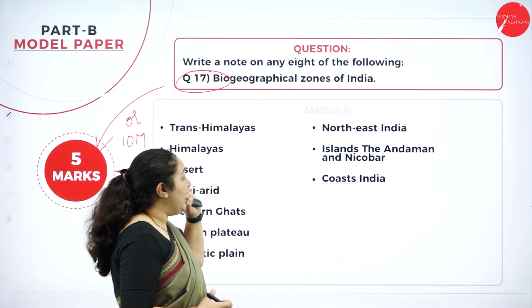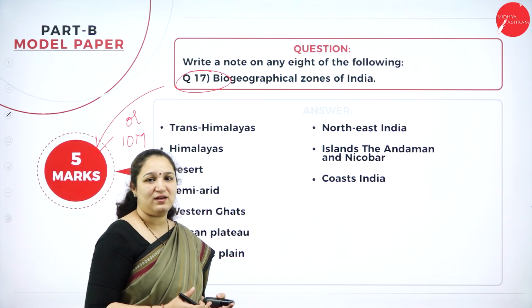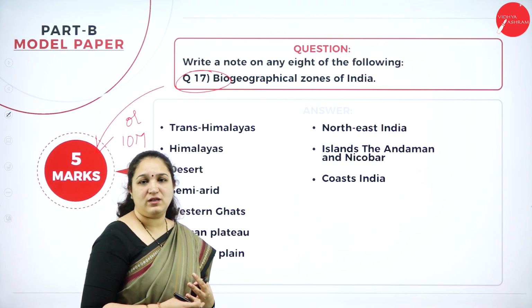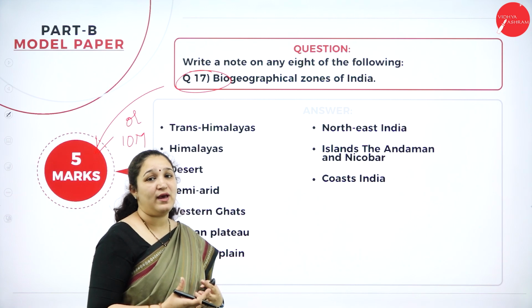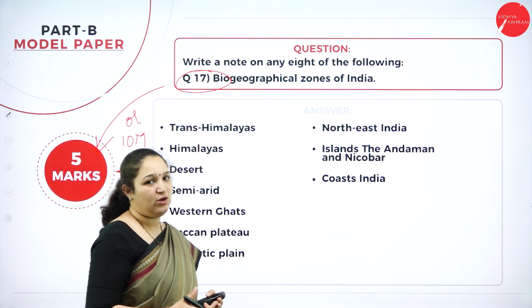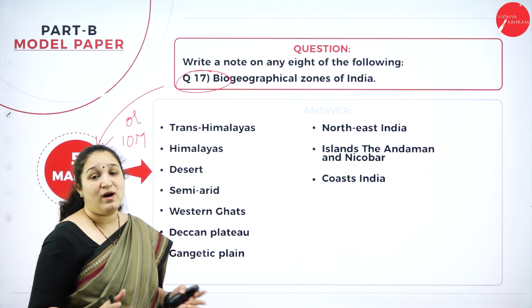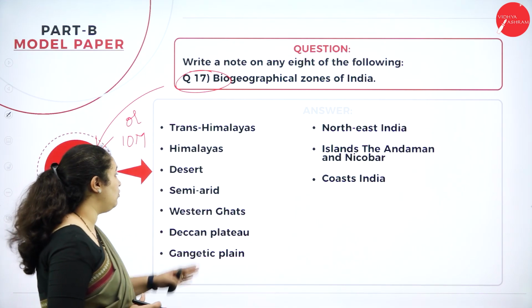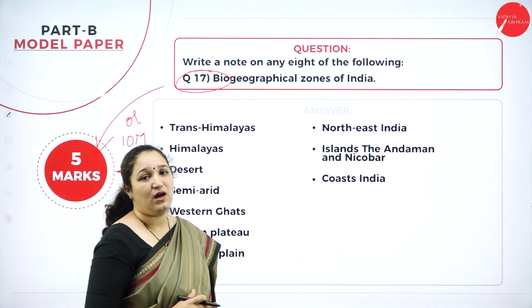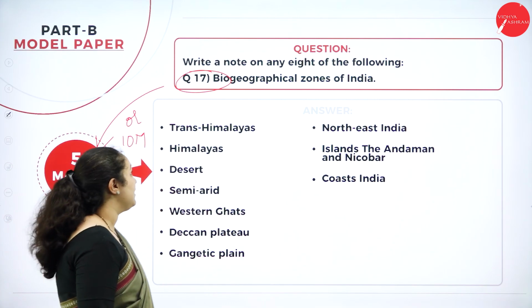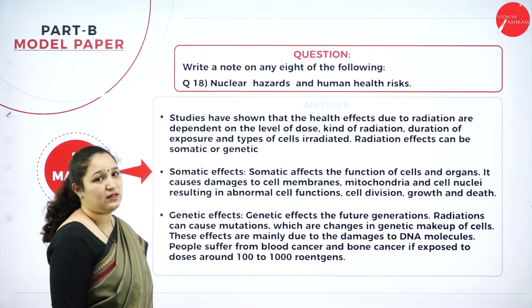Okay. If it is asked for 10 marks, you have to elaborate a little: what type of climatic condition is there, what kind of animals can be found there, or what is the different biodiversity which you can observe in that particular area. You need to elaborate when it is asked for 10 marks. 5 marks or 10 marks, you have to know all these 10 biogeographical zones of India, and this is a very important question.